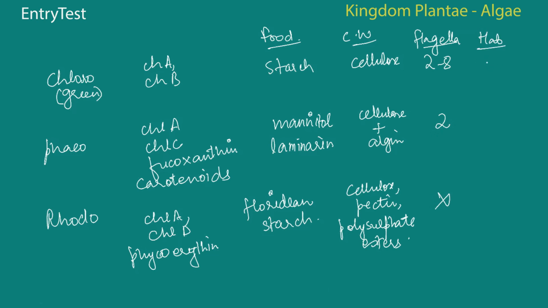And the kind of habitat that they like to live in. Chlorophyceae, it can be fresh water, brackish water, salt water, so basically any kind of habitat. Phaeophyceae very rarely in fresh water, but they can exist, and plus salt water, so in other words any habitat. Rhodophyceae, some are there in fresh water, but usually in salt water. So that is a general summary of the 3 kinds of algae that we have discussed so far.